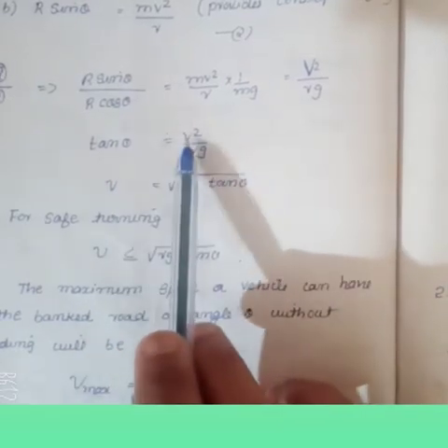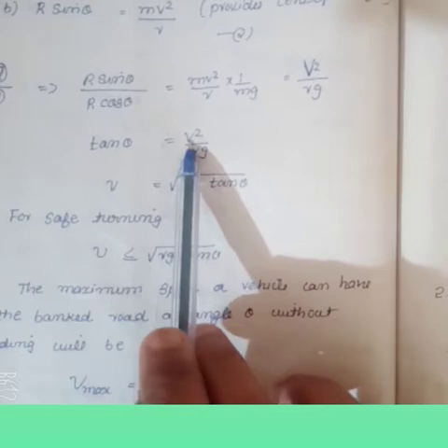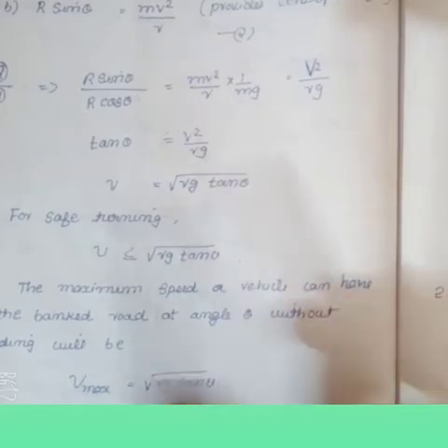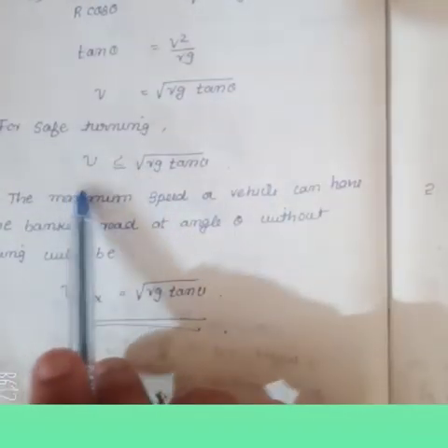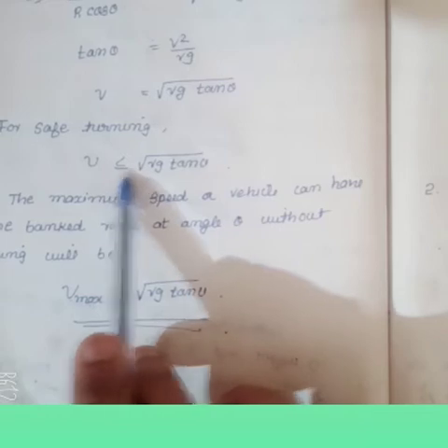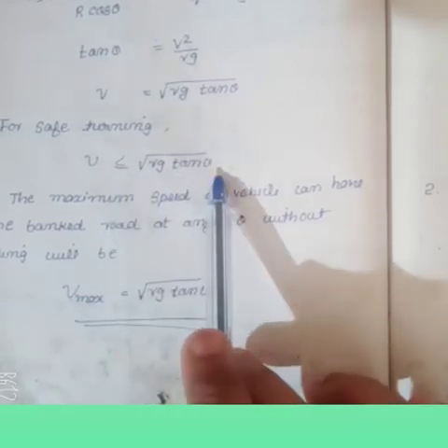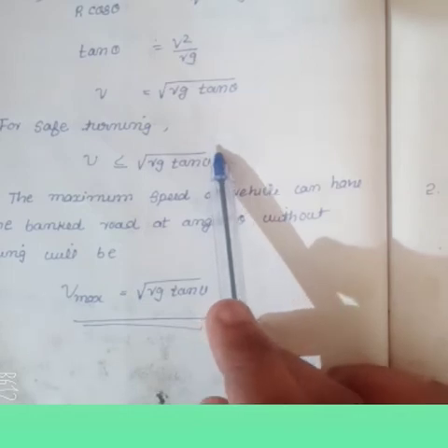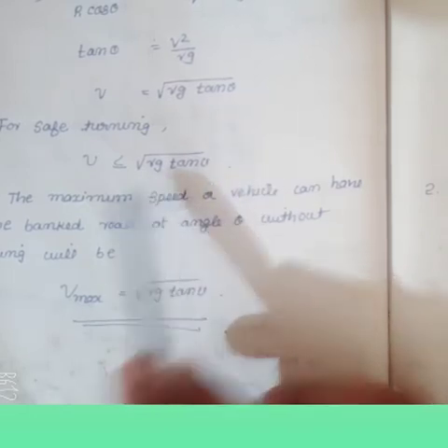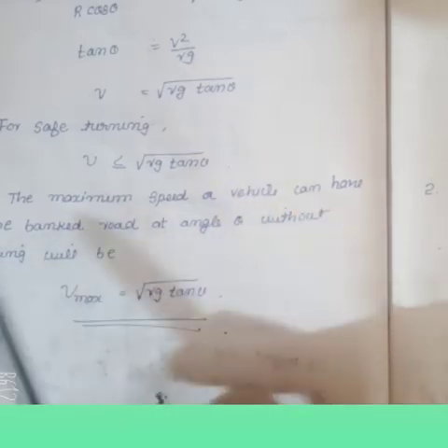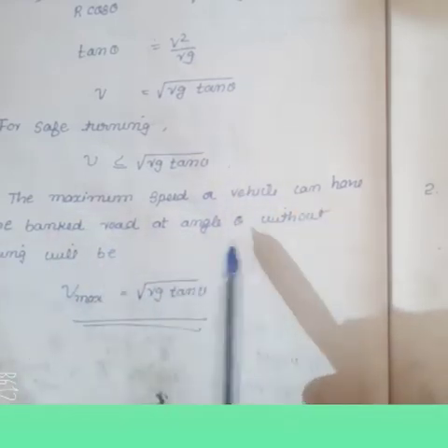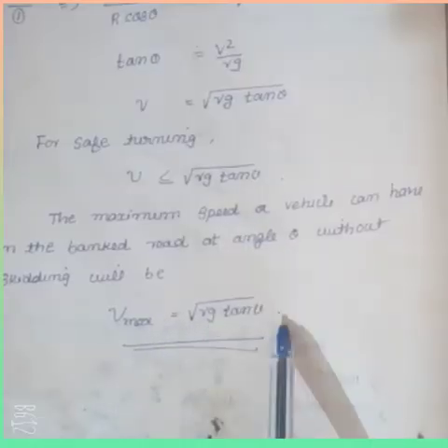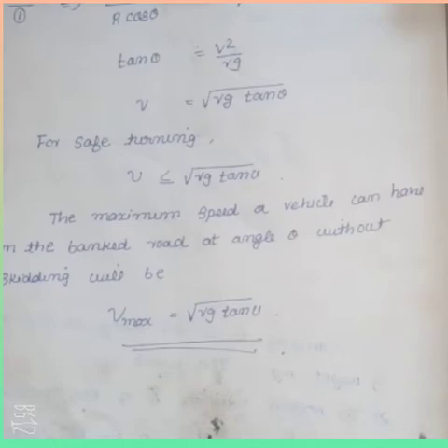So from this equation you have to find the velocity v. So v is equal to root of rg tan theta. For safe turning, the velocity v is less than or equal to root of rg tan theta. What is theta? Theta is the angle of banking. So the maximum speed a vehicle can have on the banked road at angle theta without skidding will be v max is equal to root of rg tan theta.